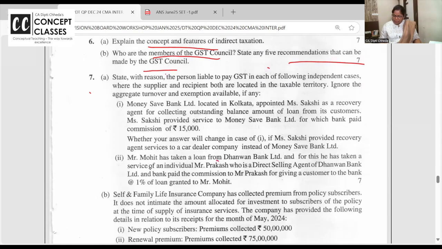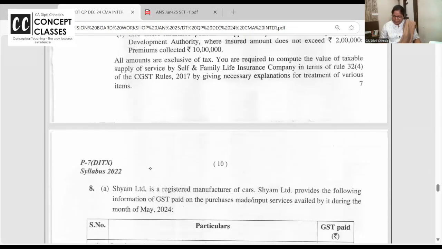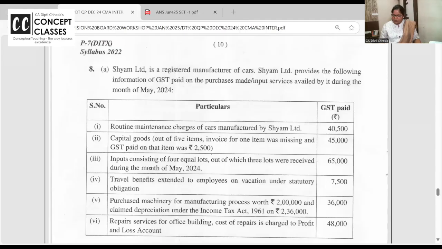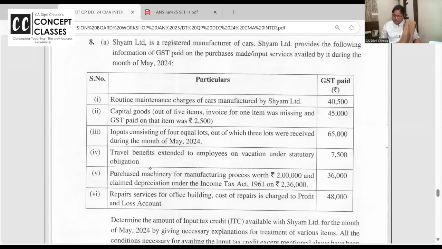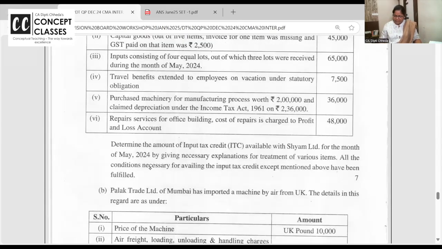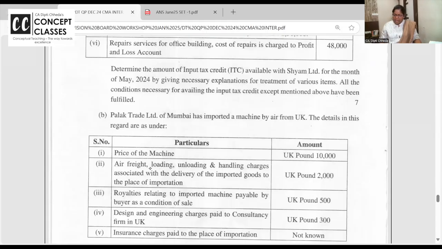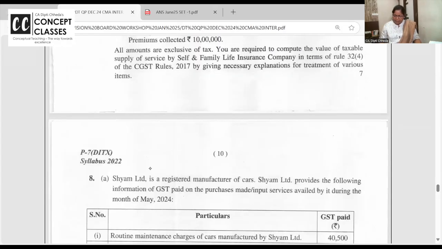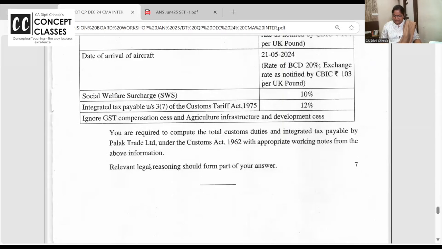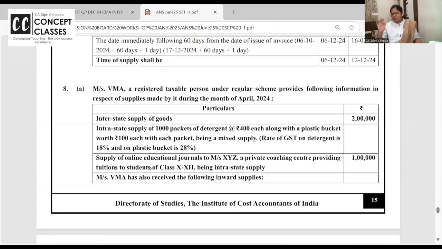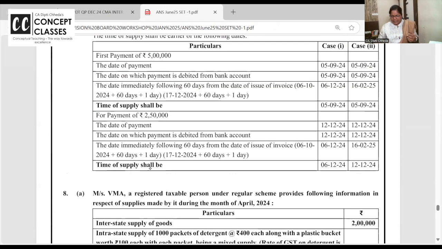Question number 7 is for the supply of GST. Question number 8 was value of supply. Instead of this, they can ask you ITC also. And question number 8's B part is always custom. So like this, if you choose, you will be able to do it correctly.